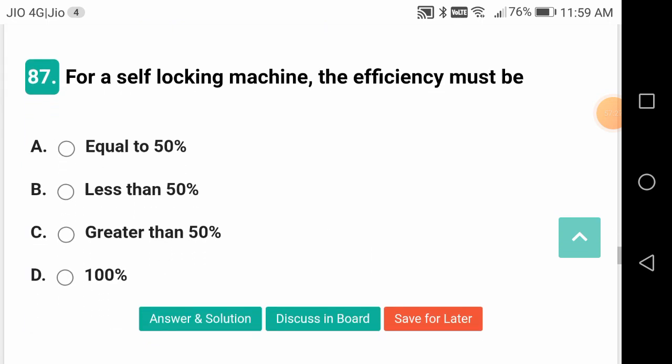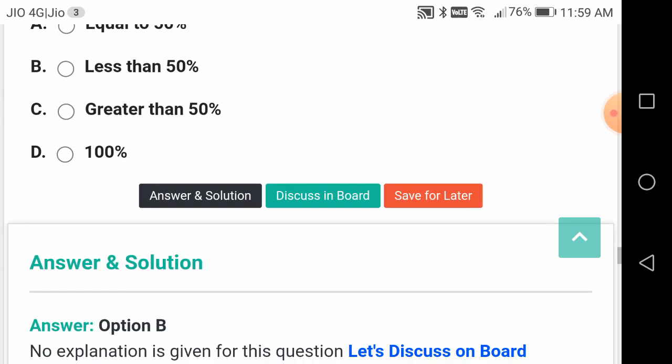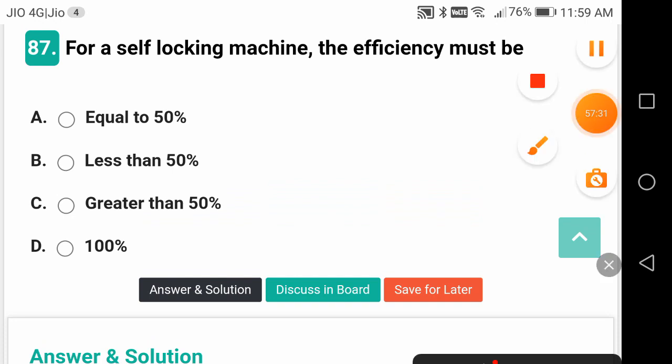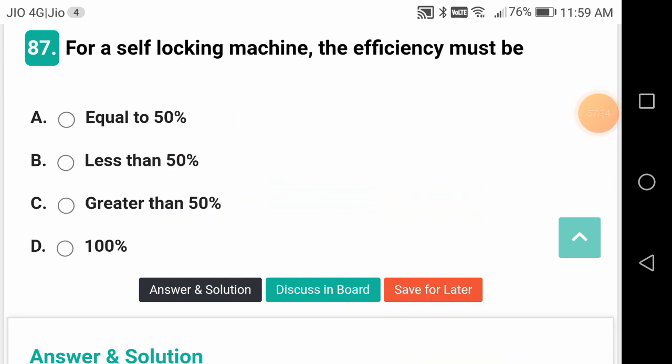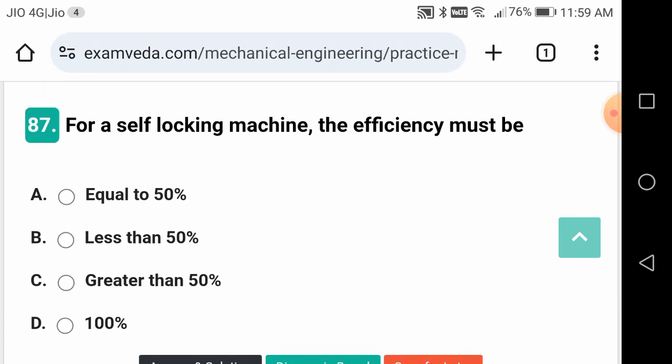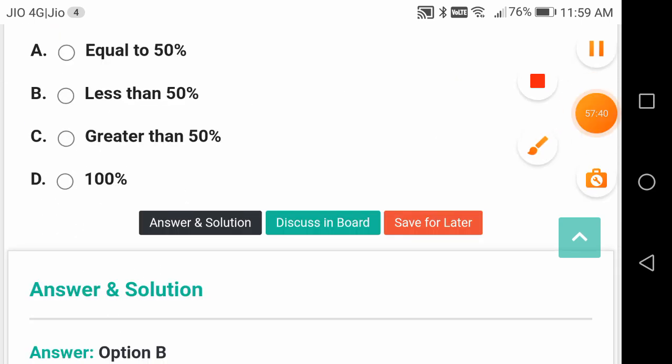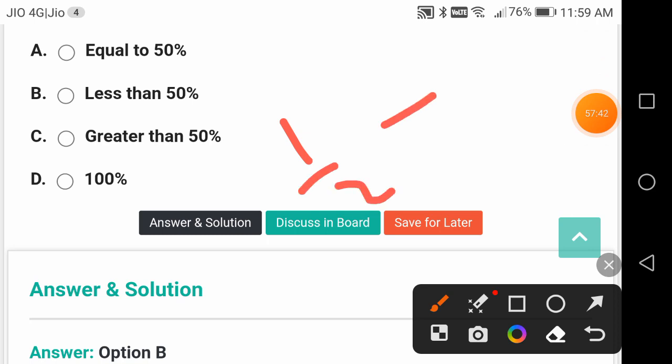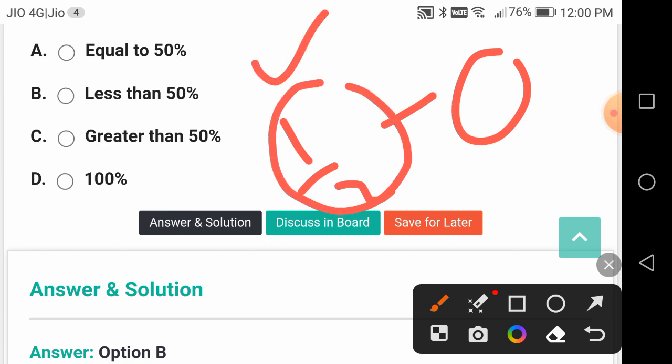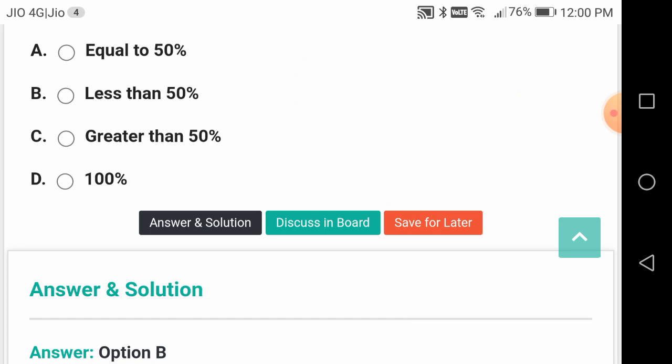For a self-locking machine, the efficiency must be less than 50%, friends. Always self-locking. You will get something like 1 by 2, or some minus term in terms of angles. So maximum should be 50%. So any efficiency should be less than some figure here. It is less than 50%.